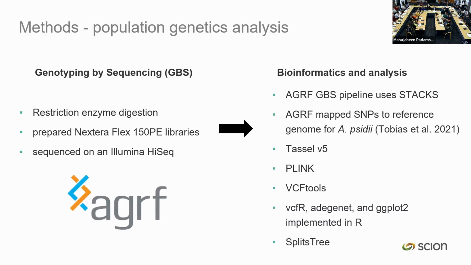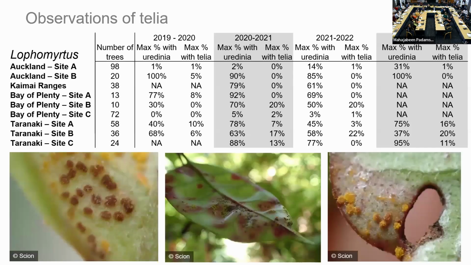And then that data underwent some bioinformatic analysis. So AGRF had to do the first couple of steps with filtering and quality checks and all that kind of stuff. And then Alistair got hold of the data and filtered it based on missing data and so on, and we did some analysis. So what did we find?